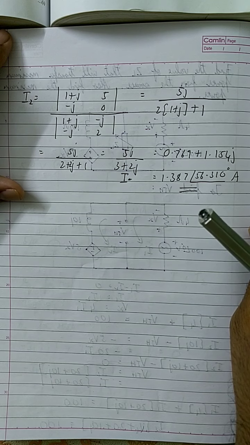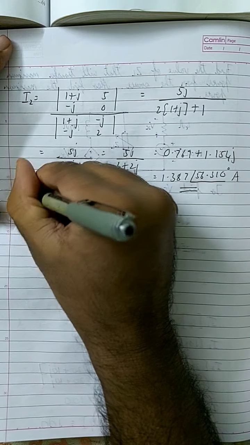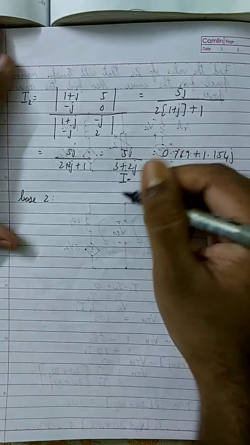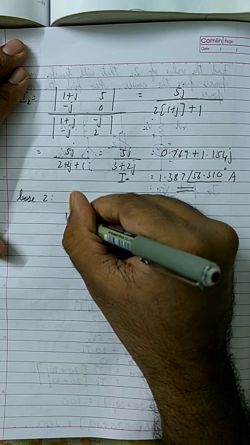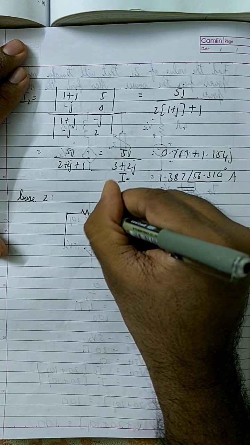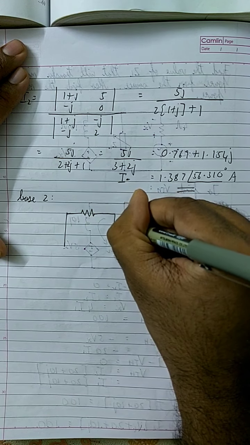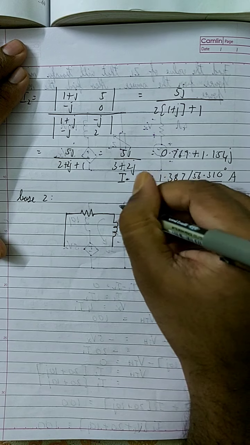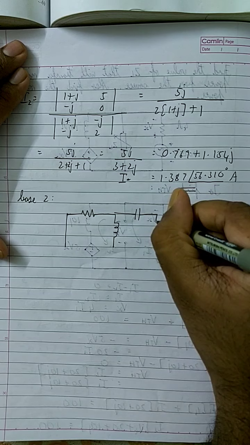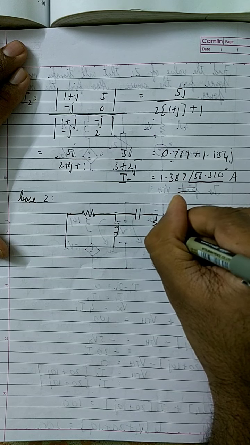Okay, so now what I'm going to do is interchange the position of the excitation and the response, which means my circuit will become like this. The voltage source, we'll short it over here. This is the resistor, this is the inductor, this is the capacitor, and now the voltage source and the resistor over here.